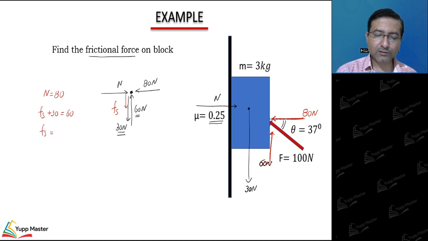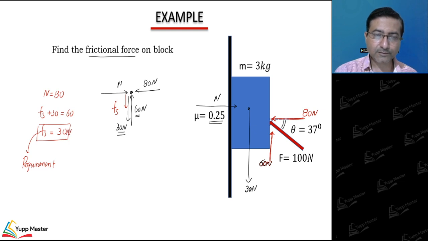So Fs is equal to 30, right? So the requirement for static friction to keep the block stationary is coming 30 Newton.